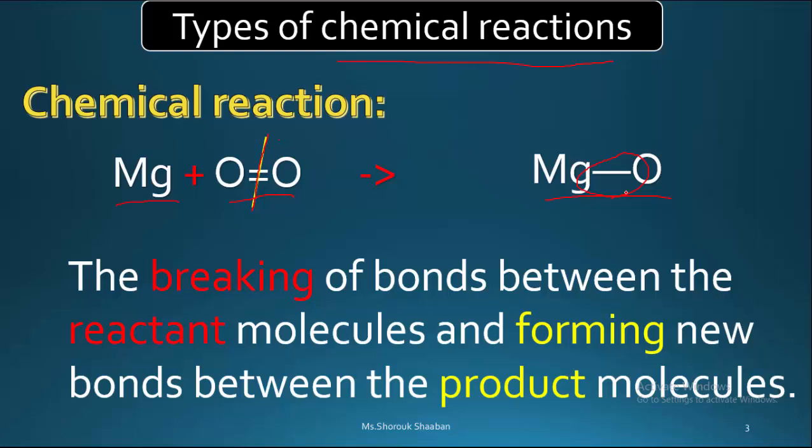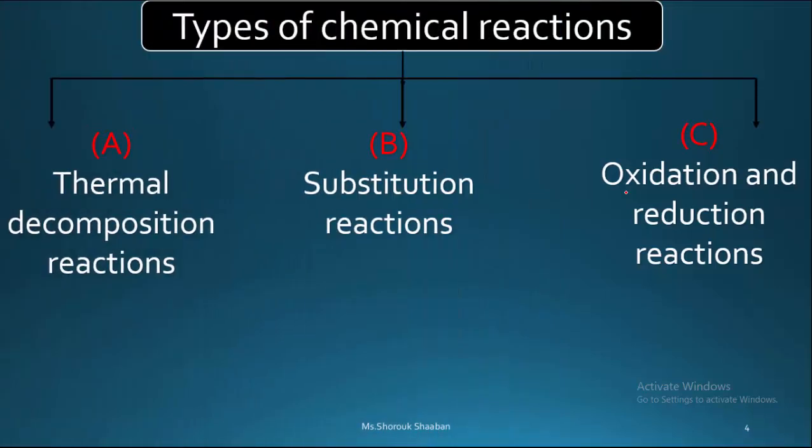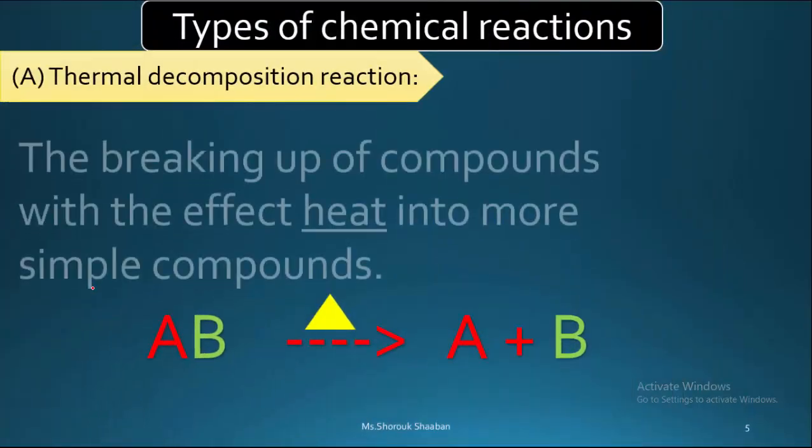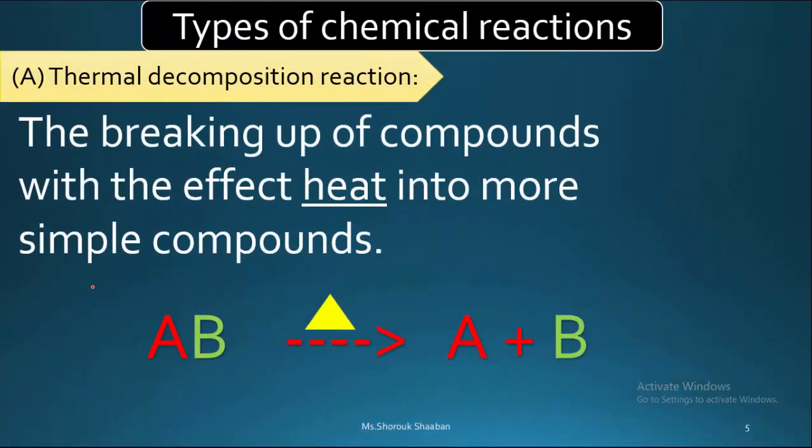Now we can talk about the types of chemical reaction. In general, we have three types of chemical reaction: thermal decomposition reactions, substitution reactions, and oxidation and reduction reactions. We will start with thermal decomposition reactions. As you can see here, what does it mean? What is the meaning of thermal decomposition reaction?